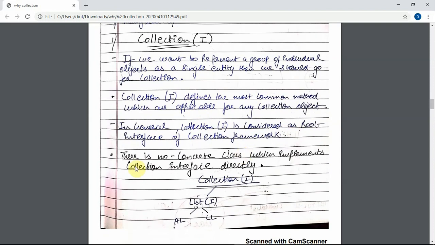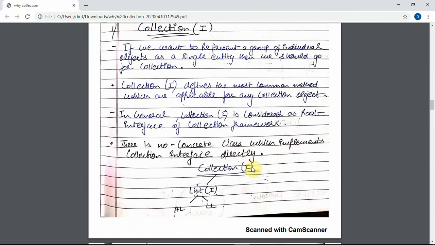There is no concrete class which implements collection interface directly. What does concrete class mean? It is a class which has some functionality and which implements the interface. Let me explain. See, this is array list and this is linked list. Both are classes, and above them is list.